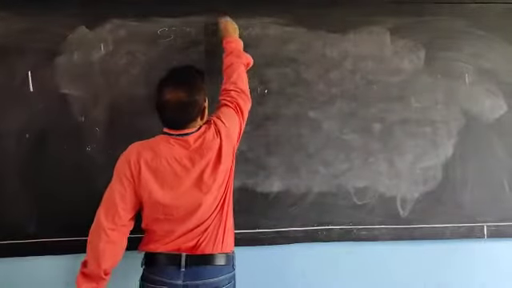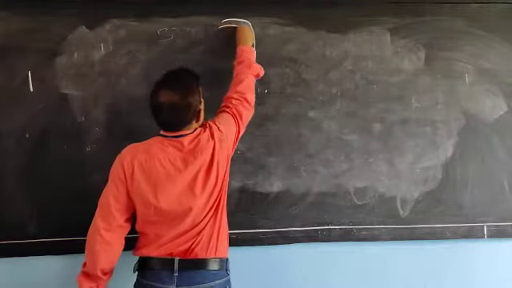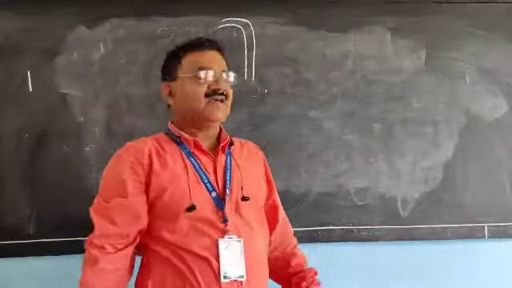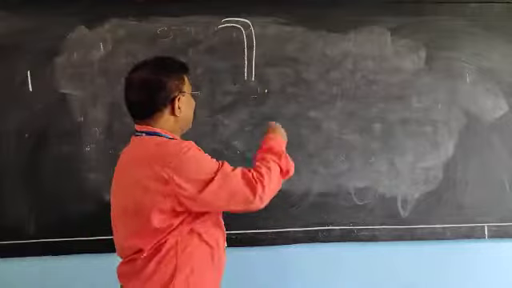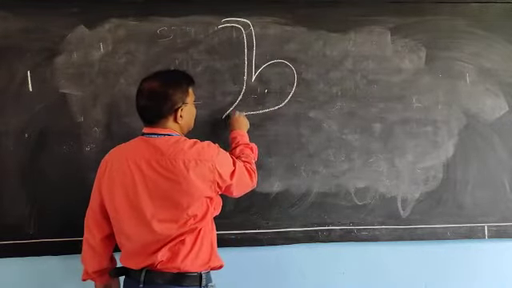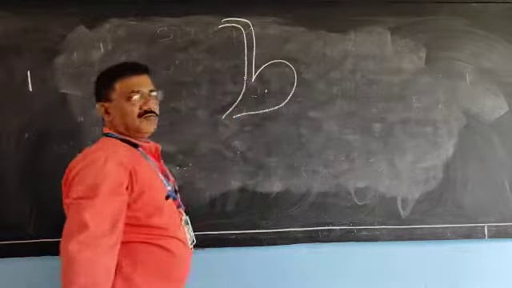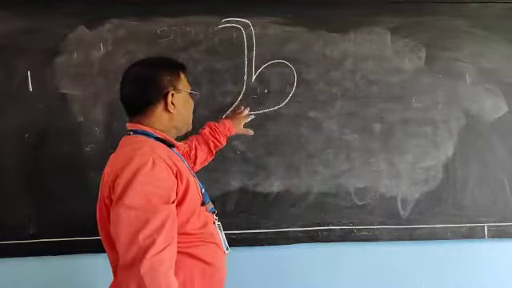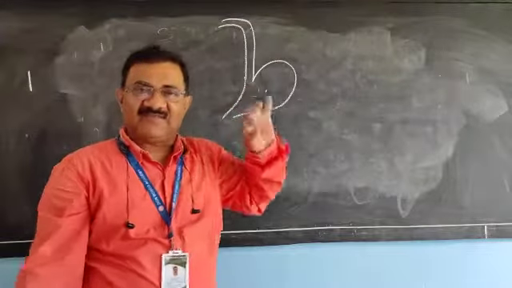Dear children, see, that part I have discussed, the pharynx, larynx, esophagus. I have discussed that the J-shaped stomach is there. Here, 2 sphincter muscles I have discussed, the cardiac sphincter and the pyloric sphincter.